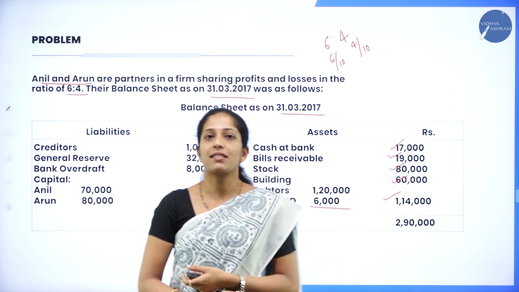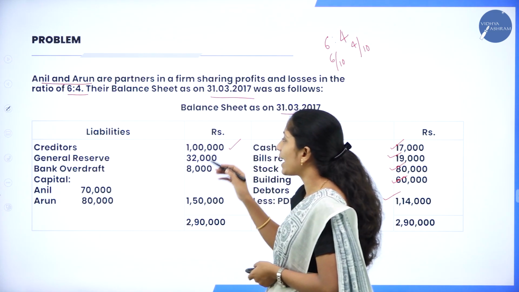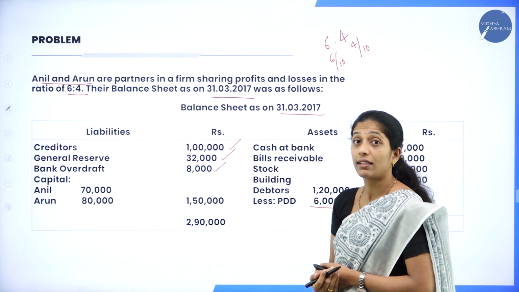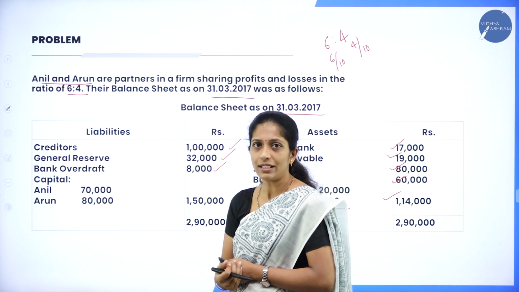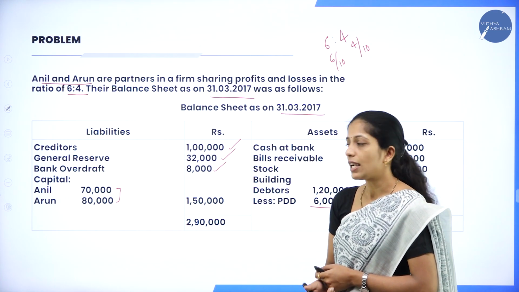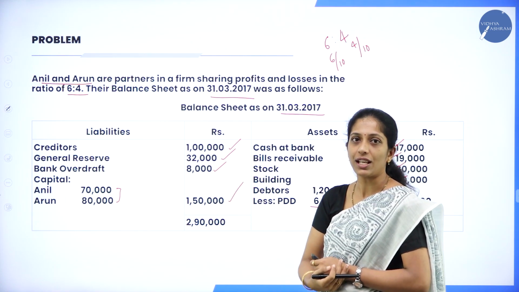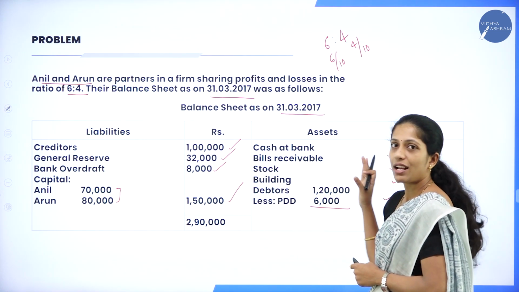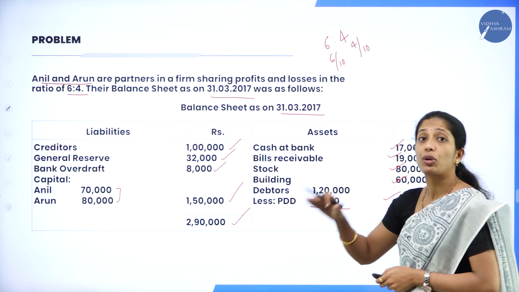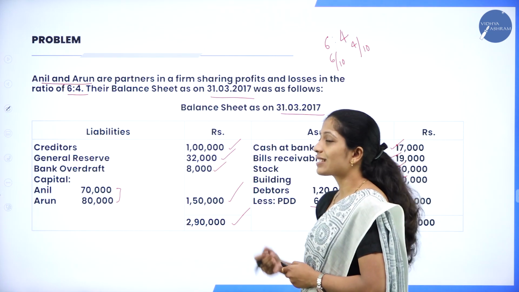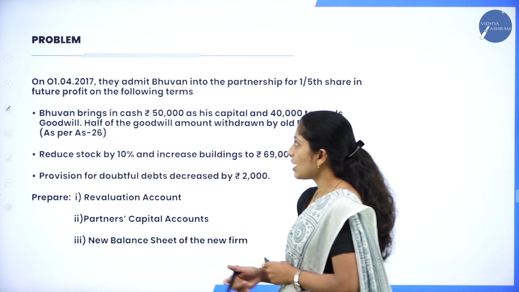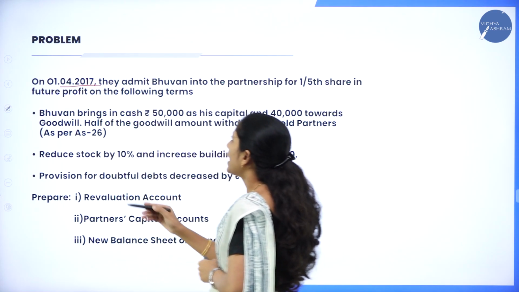Now coming to the liability side, here they have given creditors 1 lakh, general reserve 32,000, as well as bank overdraft 8,000, and they have given the capital of Anil and Arun, that is the old capital of Anil and Arun, 70,000 and 80,000. So the total is 1,50,000, and the total of liabilities as well as assets is 2,90,000. So this is the balance sheet before the admission of a new partner. Now let us see who the new partner is who is being admitted into the partnership firm. On 1/4/2017, they admit Bhuvan.